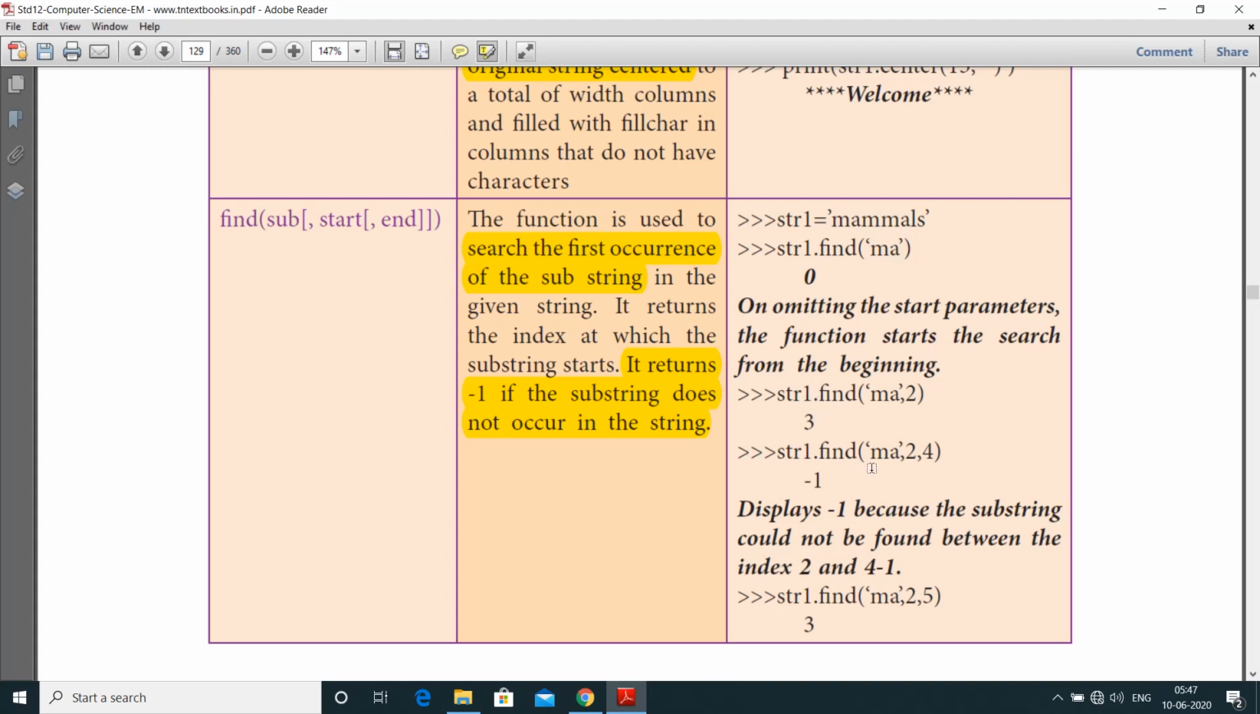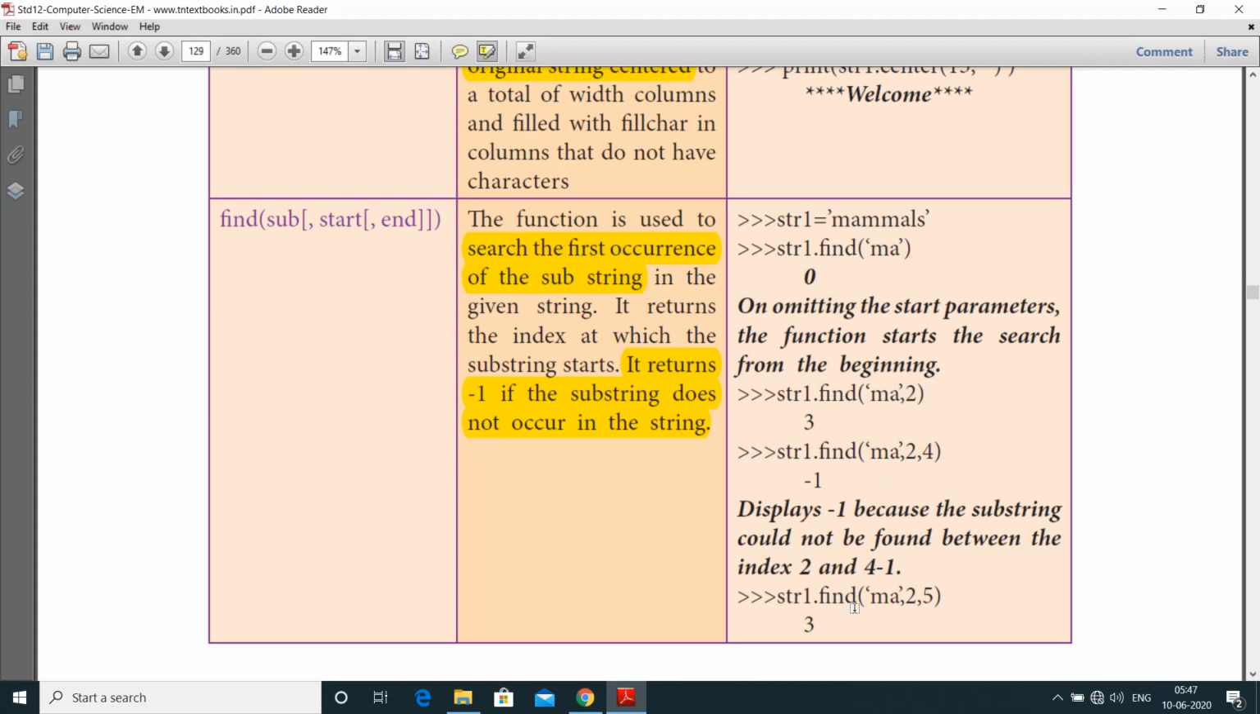And next one is str1 of find of MA comma 2 comma 4. For 2 comma 4, we have to consider 2 comma 4 minus 1. There is no chance of another index value coming between index values 2 and 3, because it displays as minus 1.